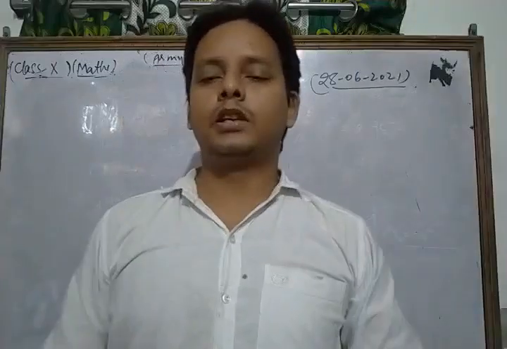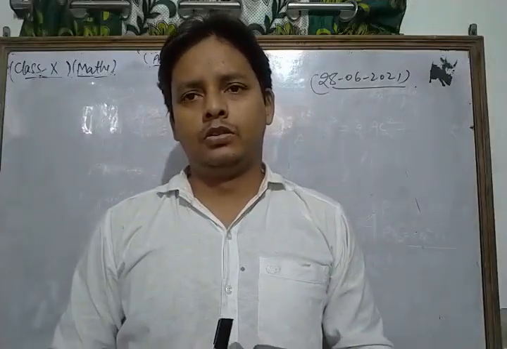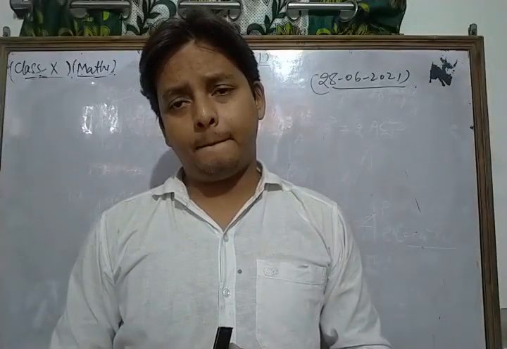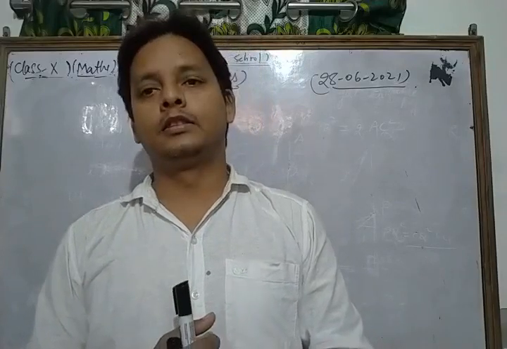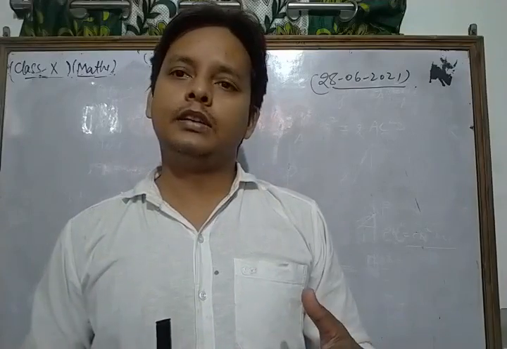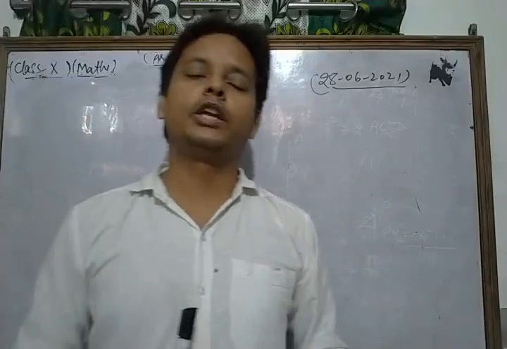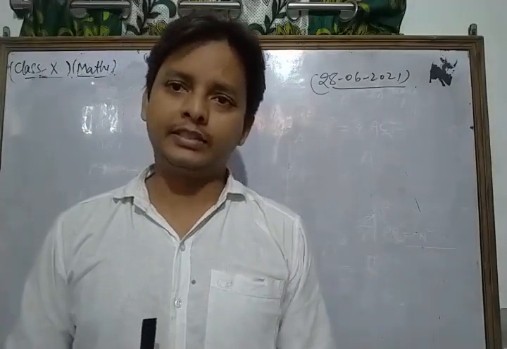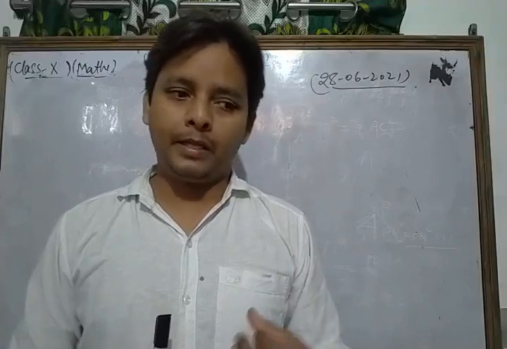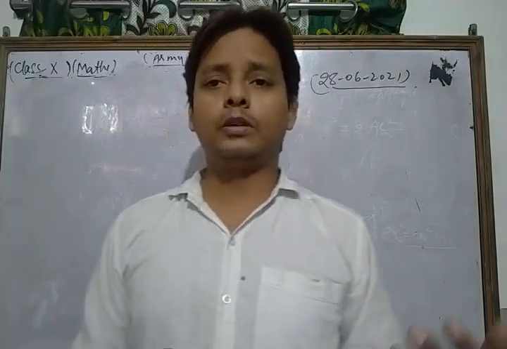Dear students, in the previous class we discussed a very important chapter of your syllabus, which is triangles. In that class we discussed all the important theorems related to triangles, like the Thales theorem, the area of similar triangles, and the Pythagoras theorem.